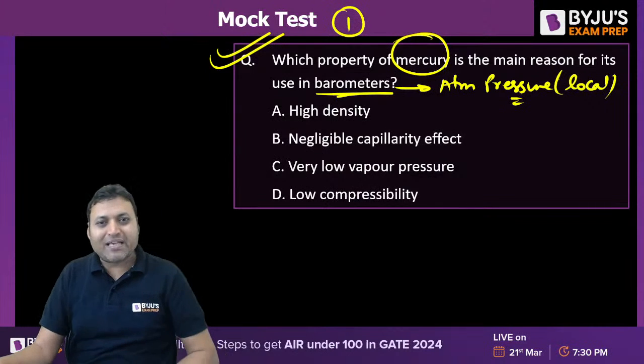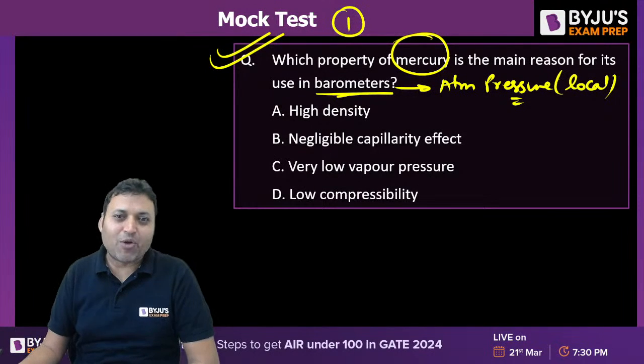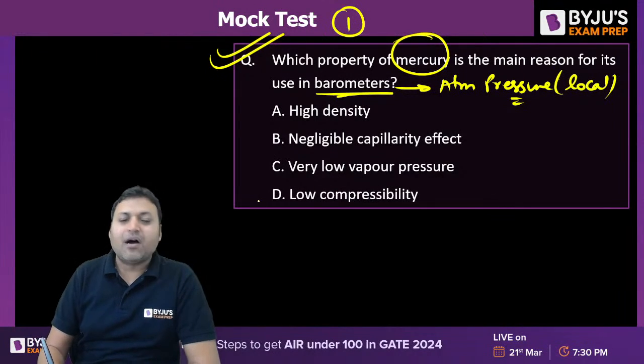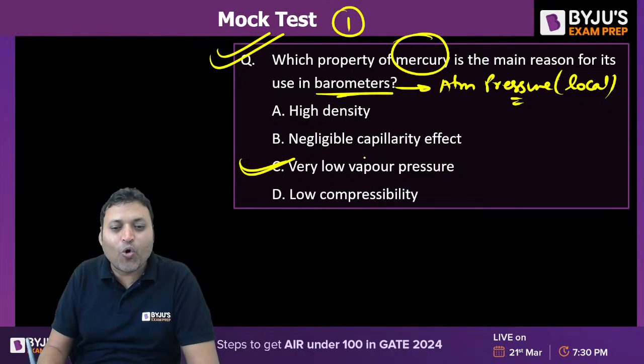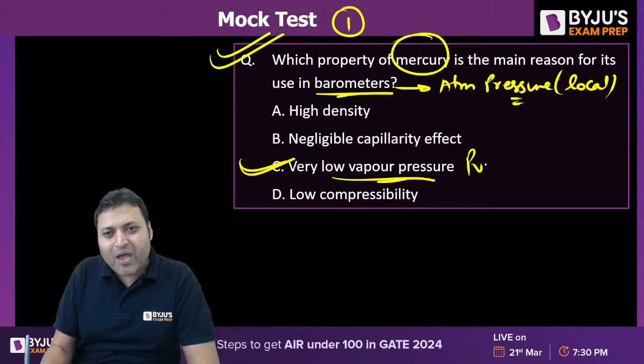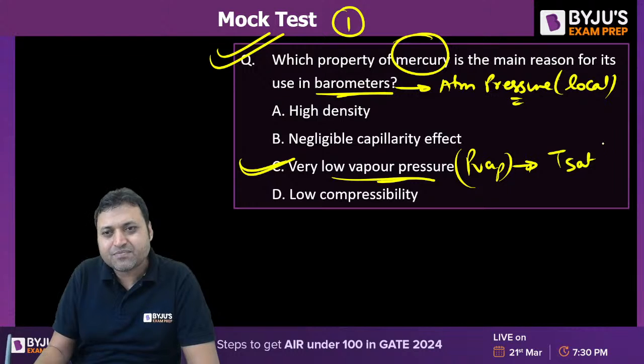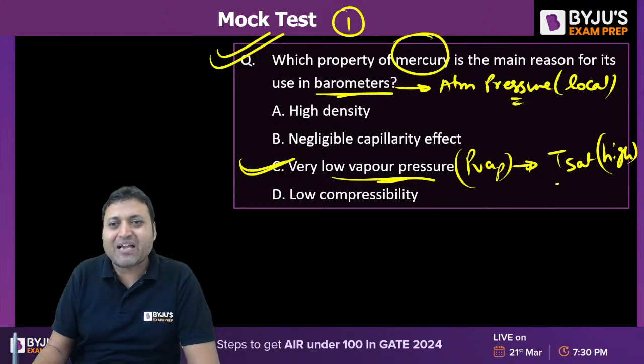What is the important reason for which mercury is taken as the barometric fluid? Mercury is taken as the barometric fluid because mercury has a very low vapor pressure. The vapor pressure of mercury is very low, or we can say it has a high saturation temperature.